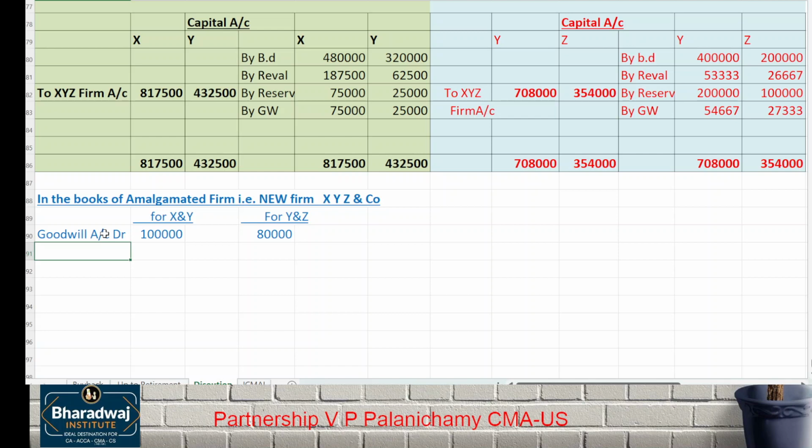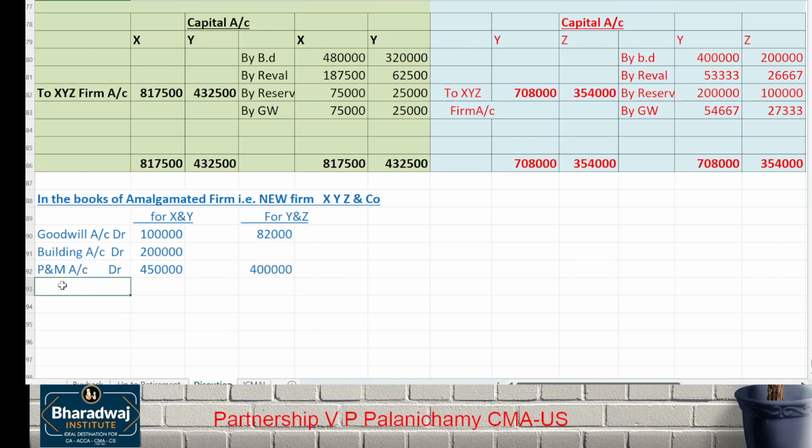Then what are the other assets? Building account debit. XY, how much is the revalued amount? 80? Building account debit, how much? 2 lakhs. Please don't wait. Please do it along with me. Plant and machinery account, revalued. What is the revalued amount? 4,50,000. The other one?